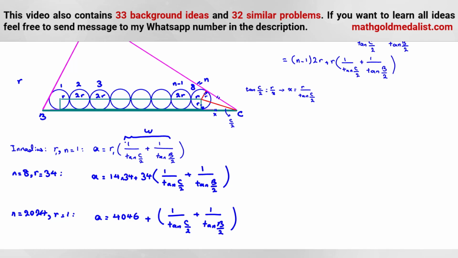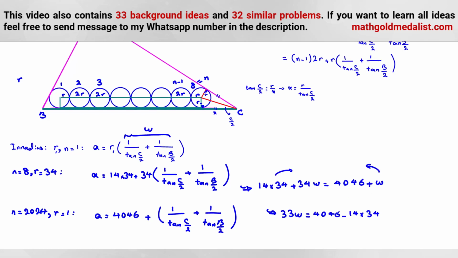So both of them are equal to A, so 14 times 34 plus 34W is equal to 4046 plus here again W. If we take W to the left-hand side, and these to the right-hand side, it will be 33W is equal to 4046 minus 14 times 34.